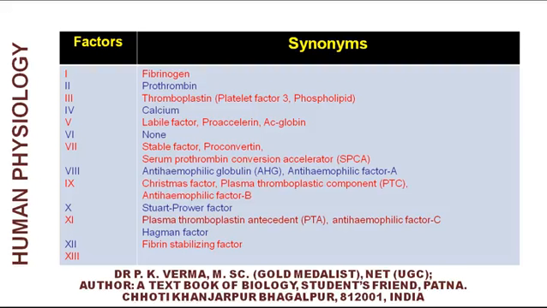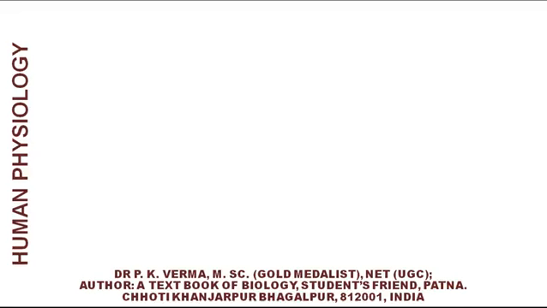It is also known as plasma thromboplastin component PTC or the anti-hemophilic factor B. Factor number 10 is Stuart-Prower factor. 11 is plasma thromboplastin antecedent PTA or the anti-hemophilic factor C. 12th factor is Hageman's factor and the last one is fibrin stabilizing factor.